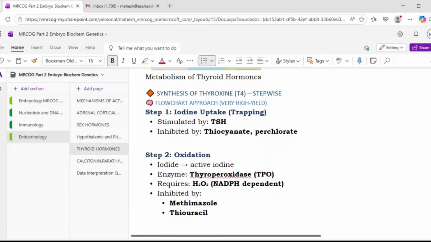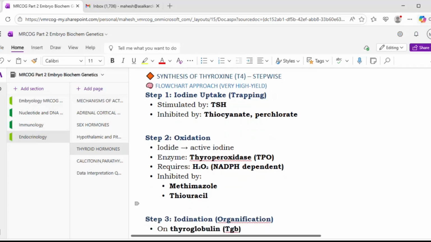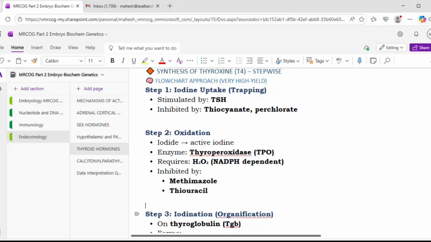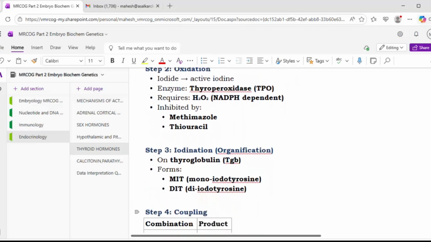The next step is oxidation, where iodide is converted into active iodine. The enzyme responsible is thyroperoxidase, that is TPO. It requires H2O2, which is NADPH dependent. And it is inhibited by methimazole and thiouracil. These are the drugs which are used in the management of hyperthyroidism. So it is at the oxidation level that these drugs act, and conversion to the active iodine from iodide is inhibited. The enzyme responsible is the TPO enzyme, thyroperoxidase, and this is an NADPH dependent step.